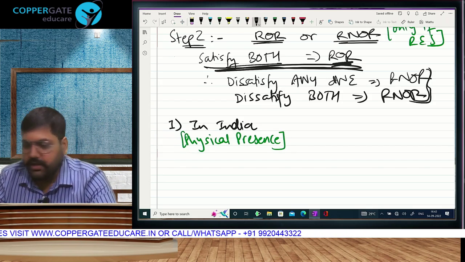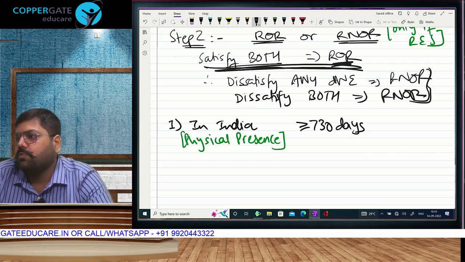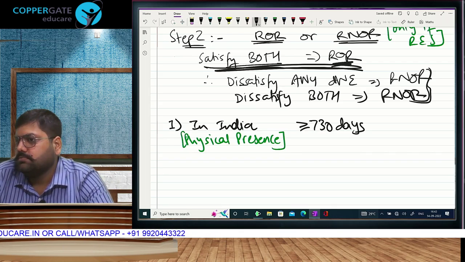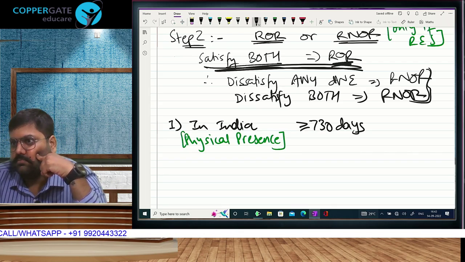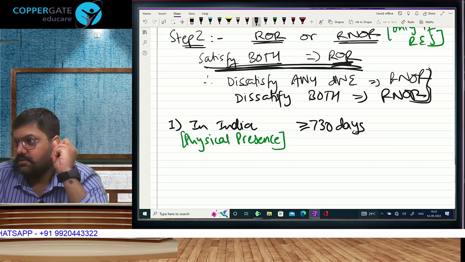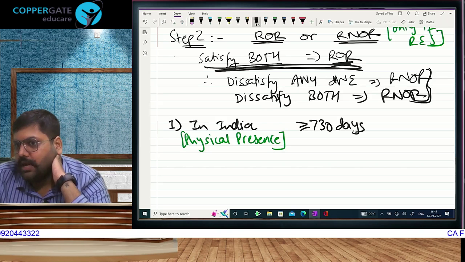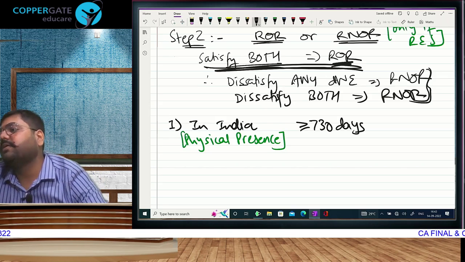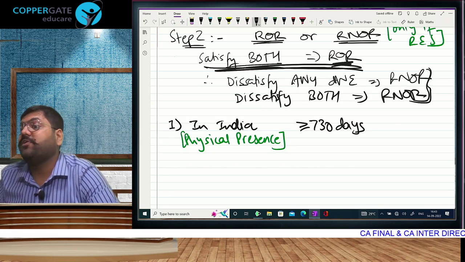If you were in India for a period of 730 days or more. So, 182 we checked in the previous year. 60 in the previous year. 365 we checked in last 4 years. 730 days or more during 7 immediately preceding previous years.